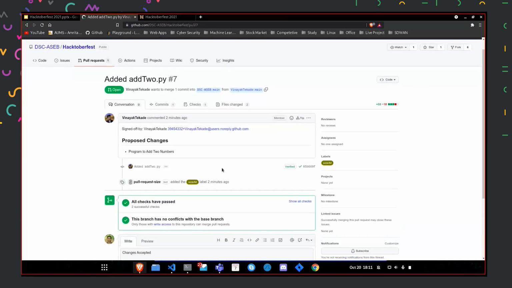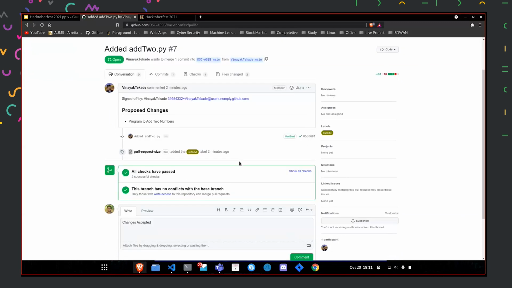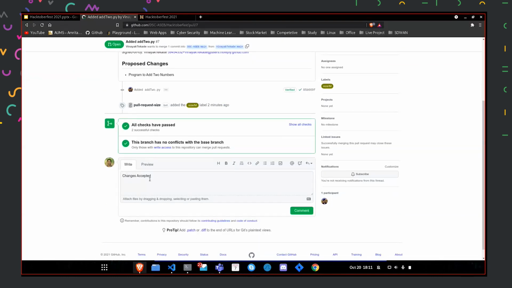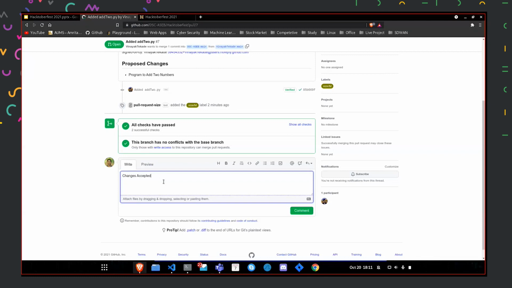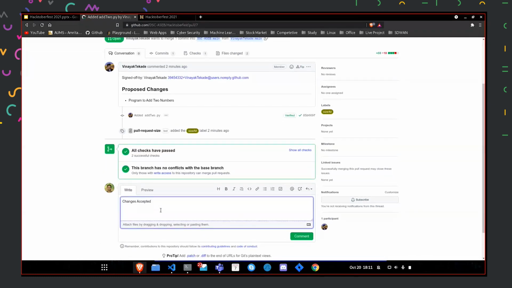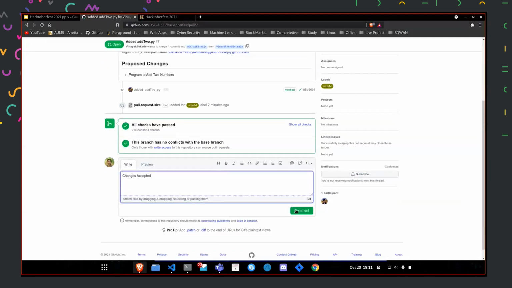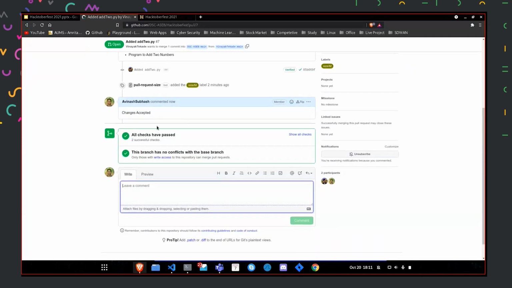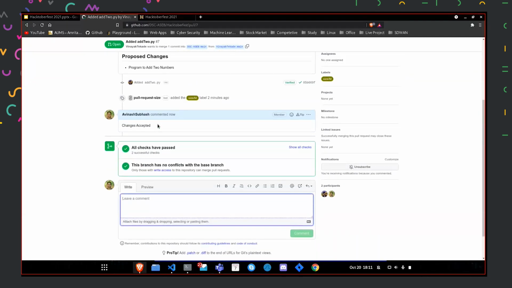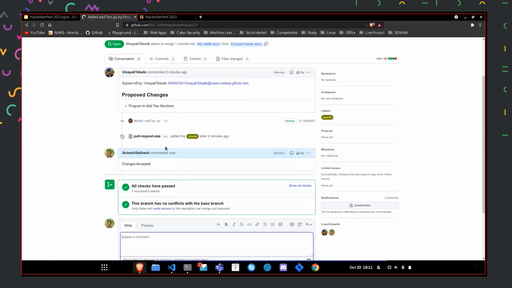We can do that, and after that, we can comment on the changes that need to be made. If I like the changes, but there is some issue or problem in the changes that Vinayak has made, I can comment on it and click on comment. If I click on changes accepted, then the changes are accepted.